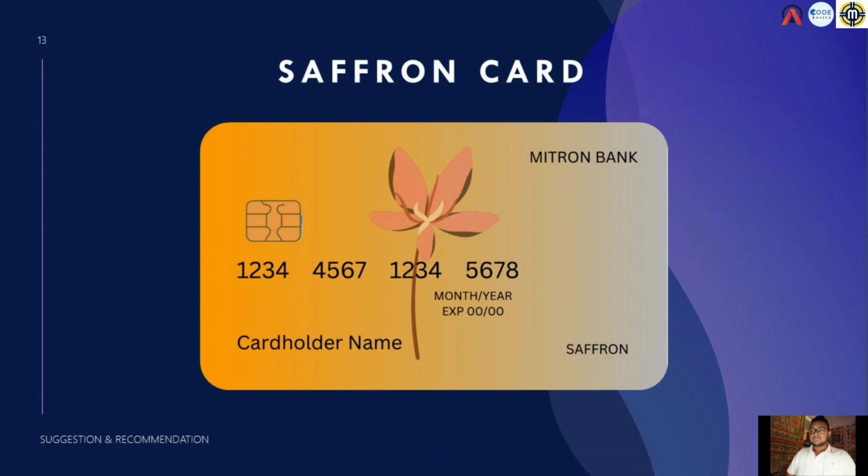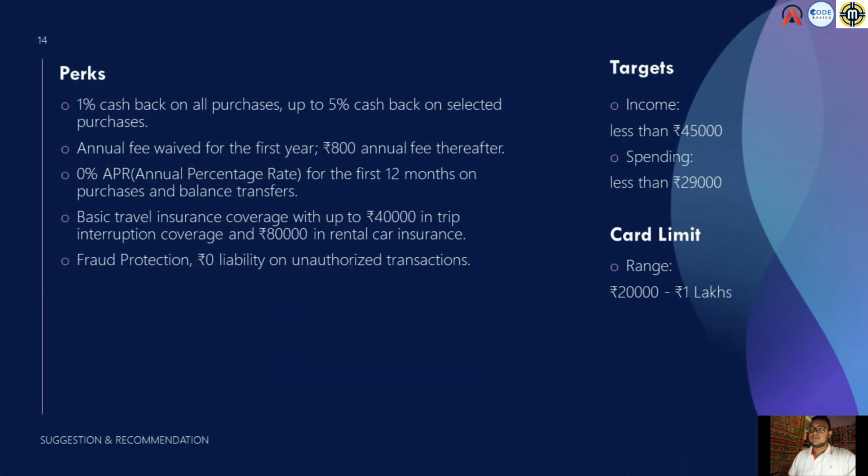Now let's go to each card's specification. To attract our customers, we have to add some perks to the credit card. Let's first see the Saffron credit card. To reach each and every customer, we have to introduce the perks in such a way that we can give 1% cashback on all purchases, up to 5% cashback on selected purchases, annual fees waived for the first year, 800 rupees annual fee thereafter, and 0% APR, that is annual percentage rate, for the first 12 months.